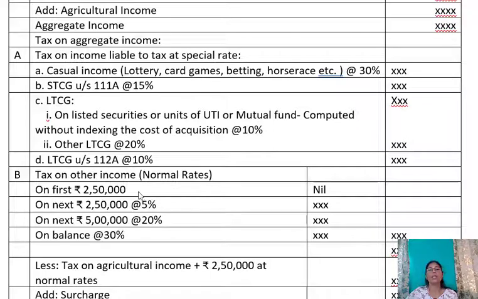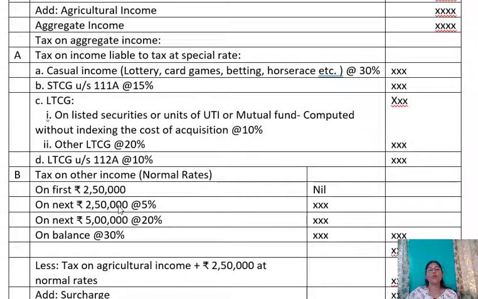On first 2,50,000, it is nil. On next 2,50,000 at the rate of 5%. On next 5 lakh at the rate of 20%. On the balance of income at the rate of 30%. Similarly, here we should remember, if the person is a senior citizen, that is above 60 years of age but less than 80 years, then instead of 2,50,000, it is 3 lakh rupees that is nil.